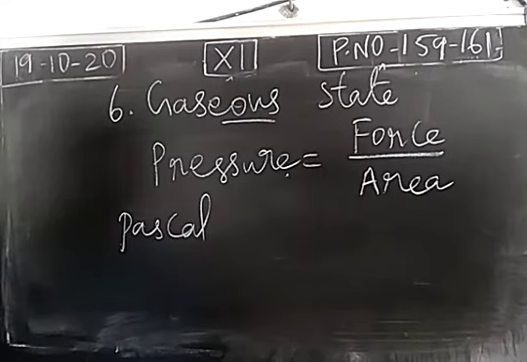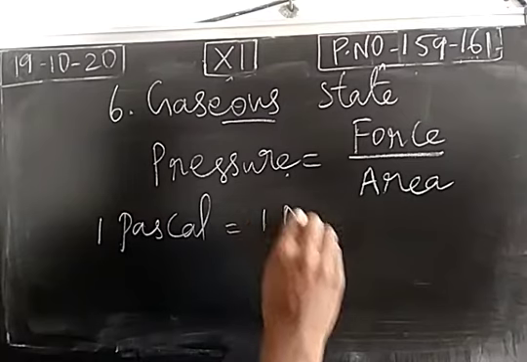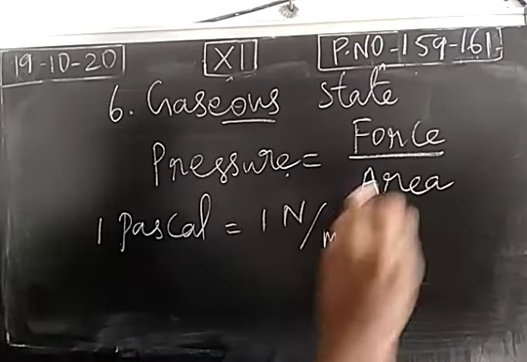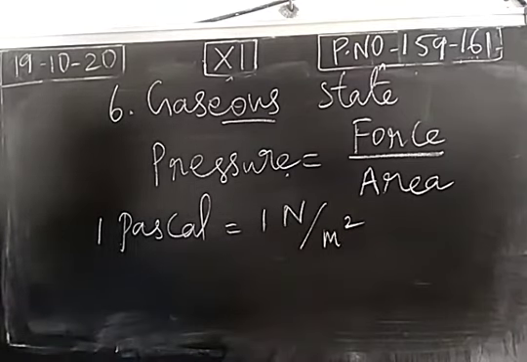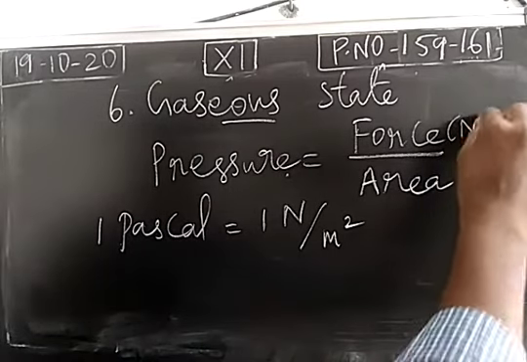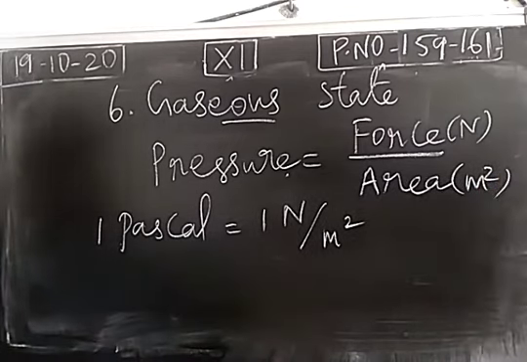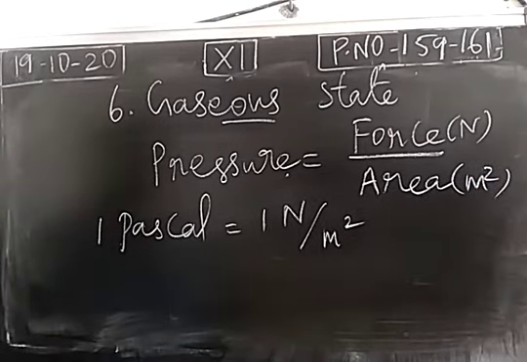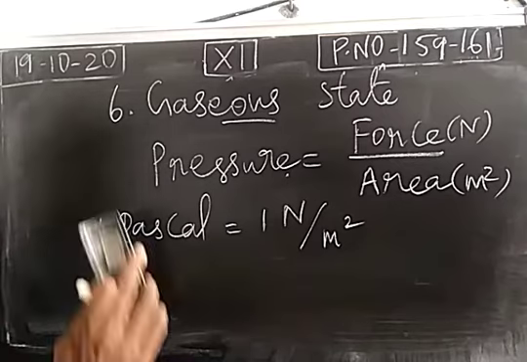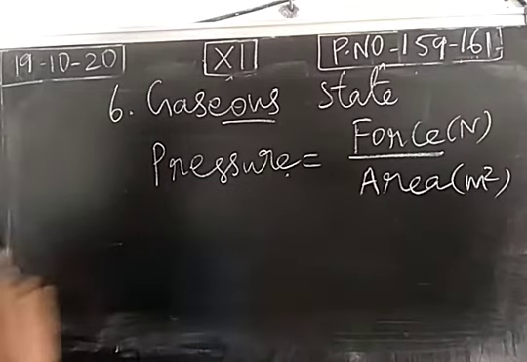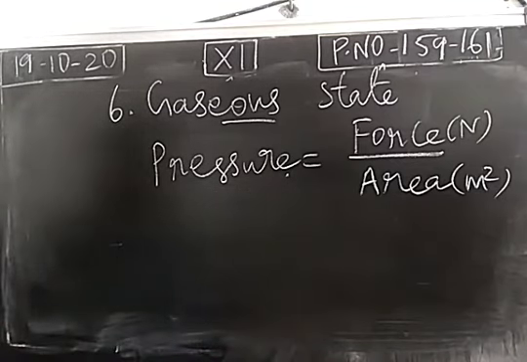According to the SI system, the unit of pressure is Pascal. 1 Pascal is nothing but 1 Newton per meter square. We know the unit of force is Newton and the unit of area is meter square. So Newton per meter square is nothing but Pascal.